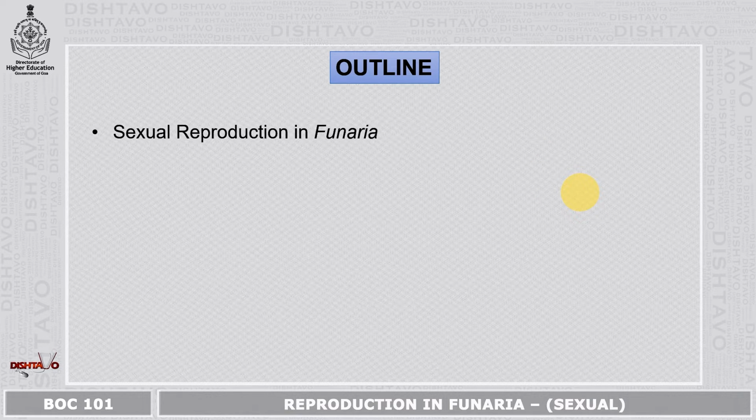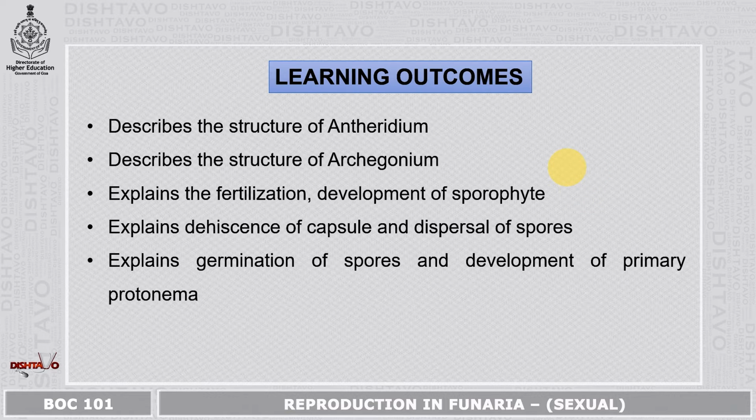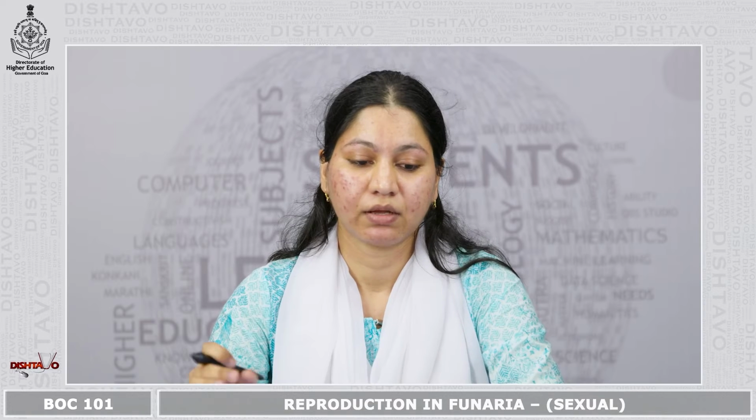In this module, we will study the sexual reproduction in Funaria. By the end of this module, you will understand the structure of Antheridium, the structure of Archegonium, how the fertilization and development of sporophyte, then the dehiscence of the capsule and the dispersal of the spores, and finally the germination of spores and development of primary protonema.